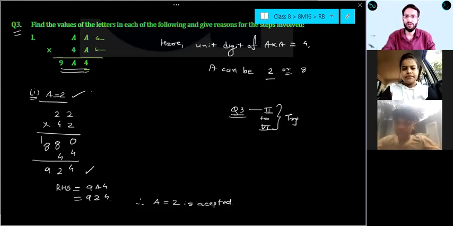Let me show you those questions one by one. Have you tried those questions from home, everyone? Right. Any doubt in any of the questions?